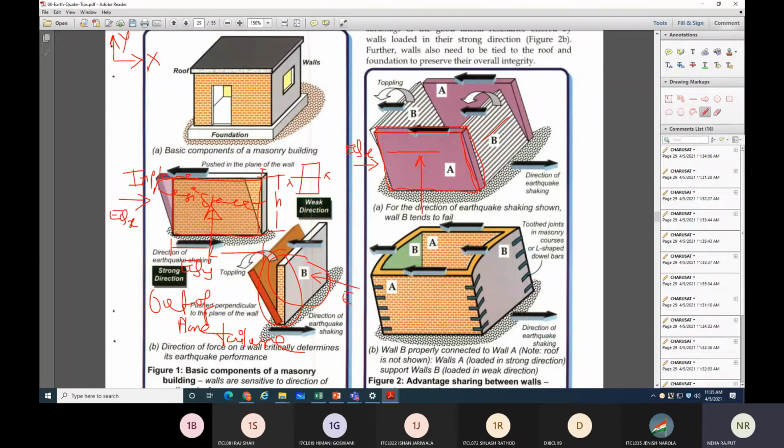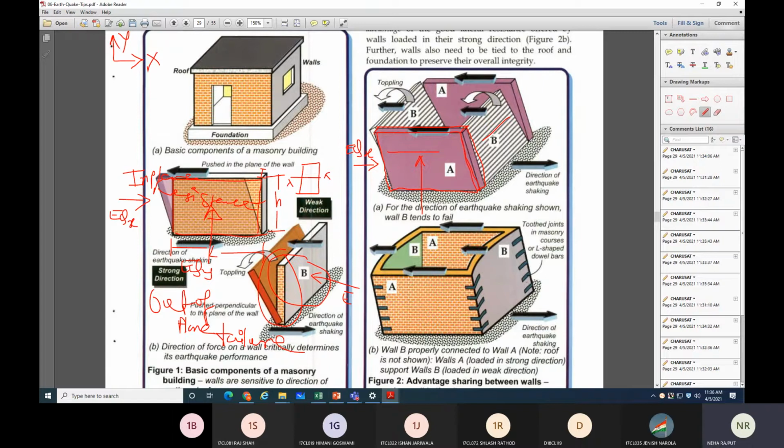So the same way, the shear wall or masonry wall is strong in one direction and weak in the other direction. That depends on from where the earthquake force is acting. So some wall will be stronger in some direction and weak in some direction.